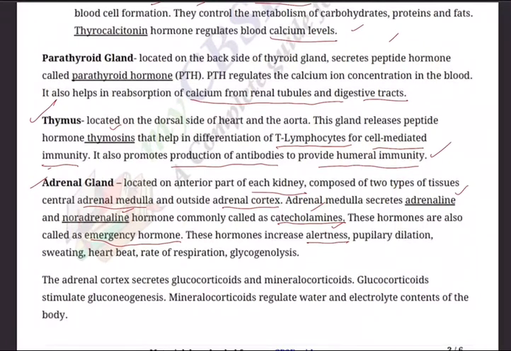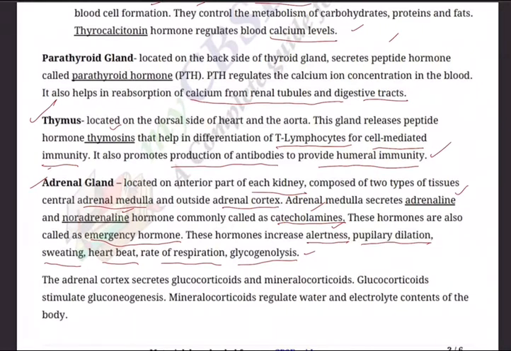These hormones increase alertness. In boxing this is required, and in all sports and games alertness is required. They also cause pupillary dilation, when you are showing anger and making your eyes big, and increase sweating, heartbeat, and rate of respiration, particularly in athletes, and glycogenolysis. Glycogen will be broken down, lysis. That's why adrenaline plays a very crucial role in our life.